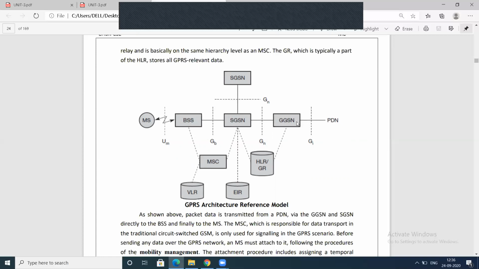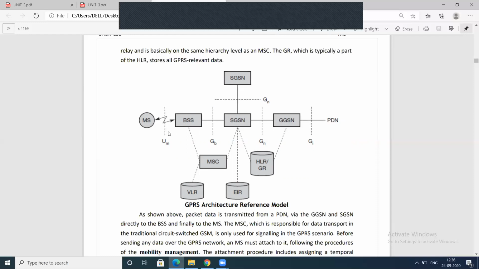One GGSN can control more than one SGSN, one SGSN can control more than one BSS, and one BSS can control more than one mobile station.